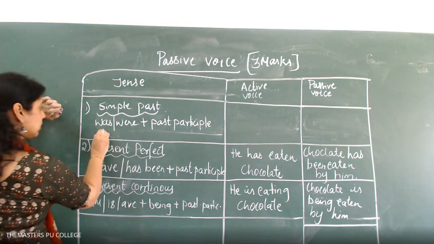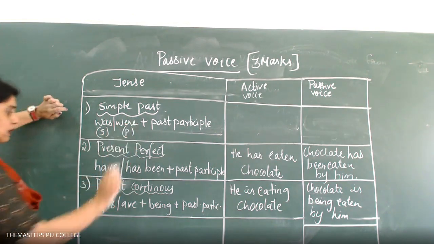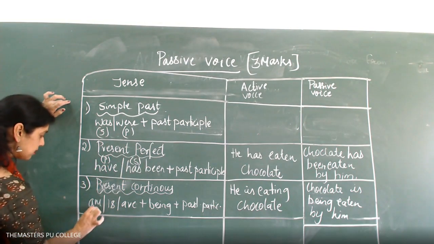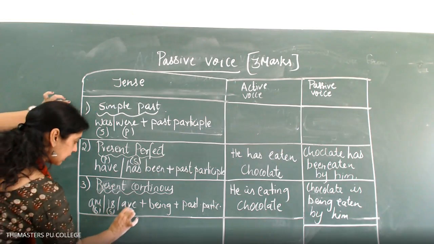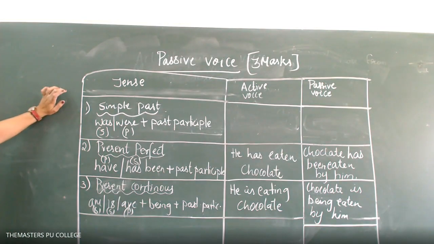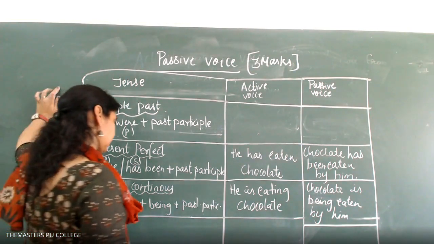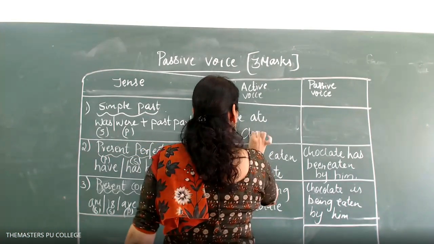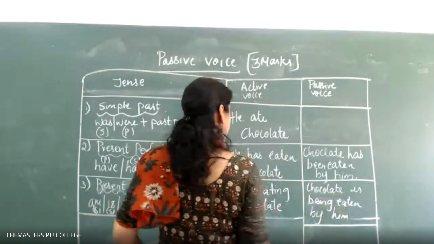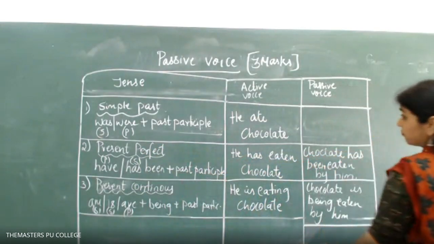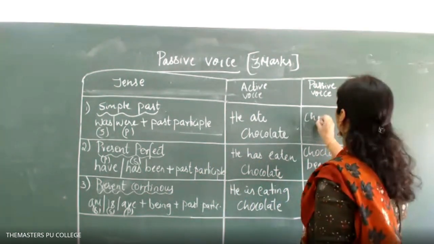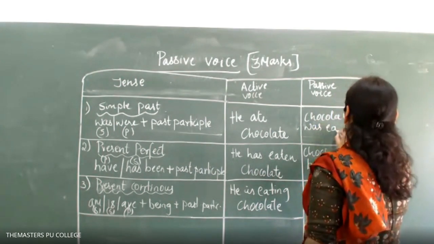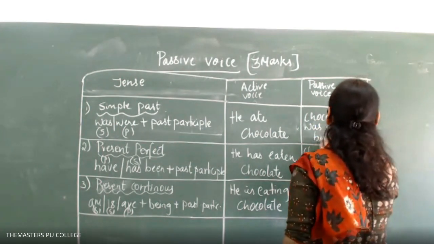Was singular, were plural, had plural, has singular, and is singular, are plural. He ate chocolate. Singular. Chocolate was eaten by him.